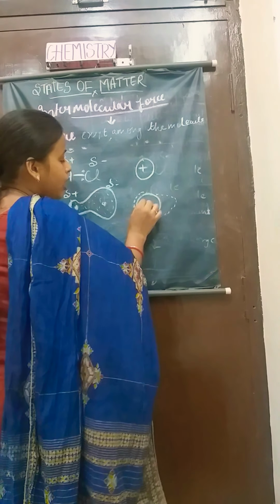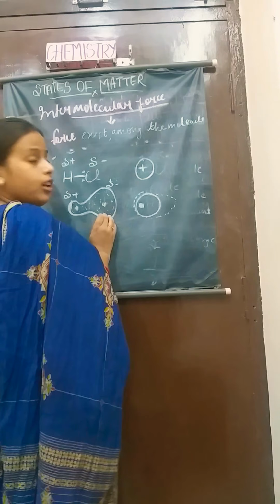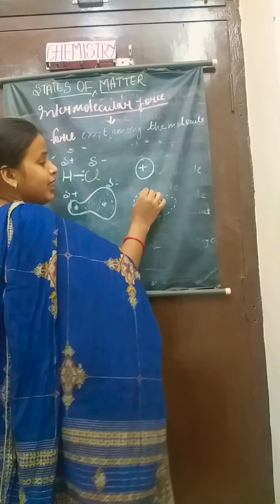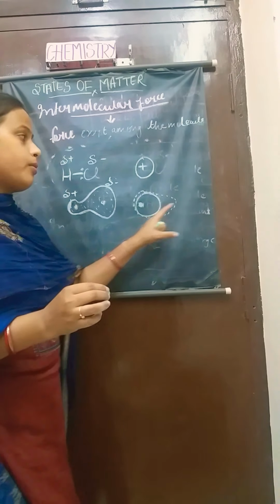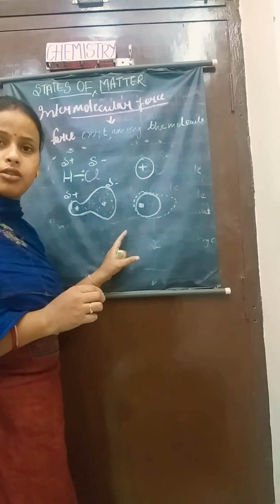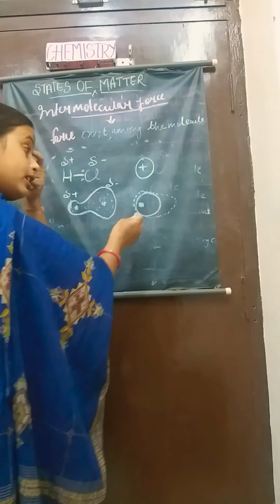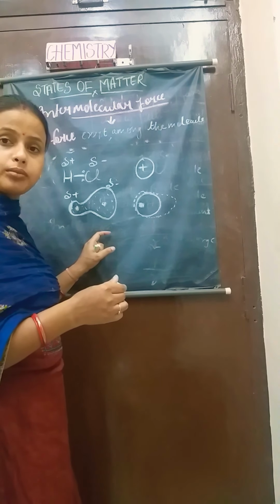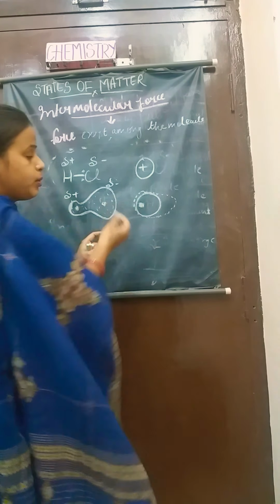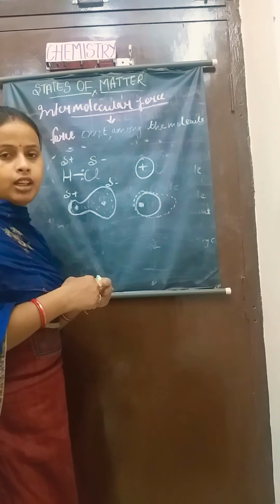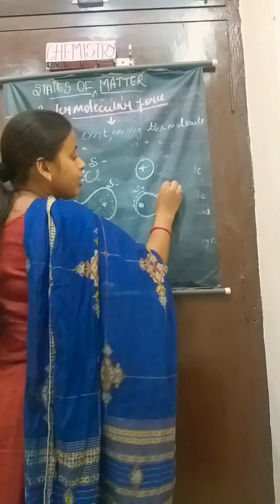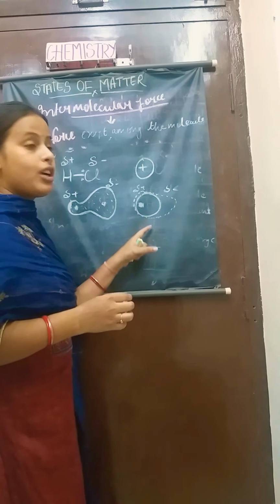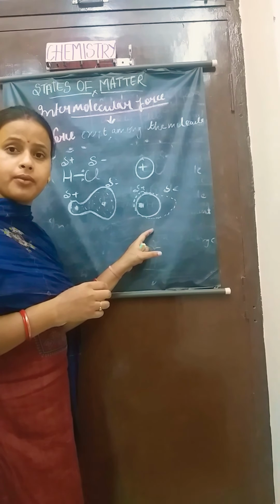The positive charge will come towards the negative charge, and the negative charge cloud will move away, because we all know that like charges repel each other and opposite charges attract each other. So here again the separation of charges takes place.